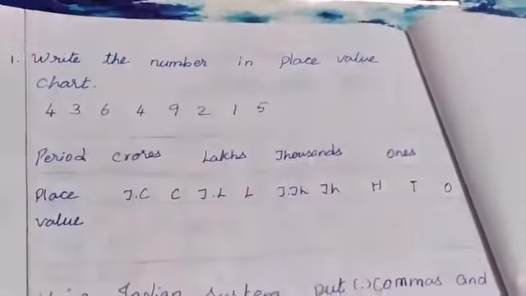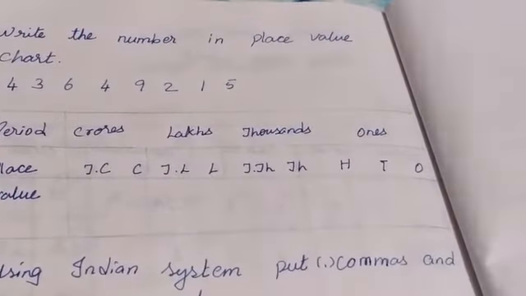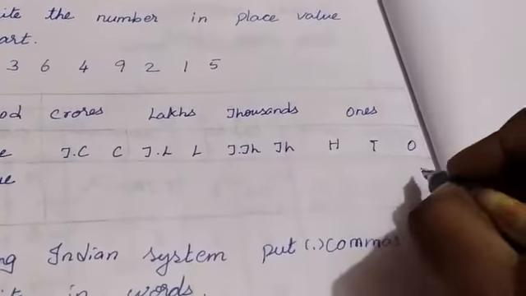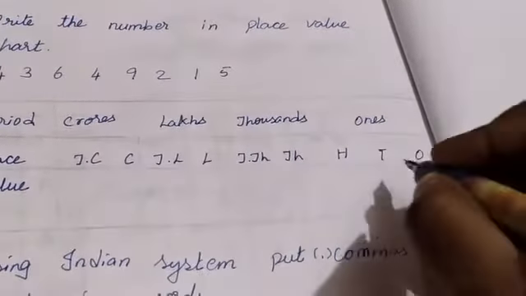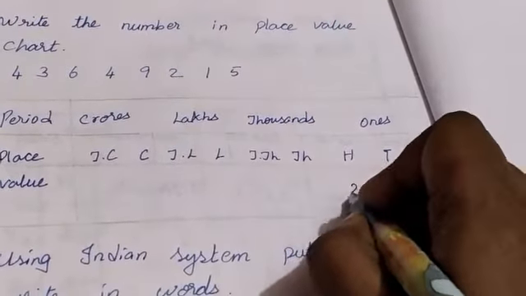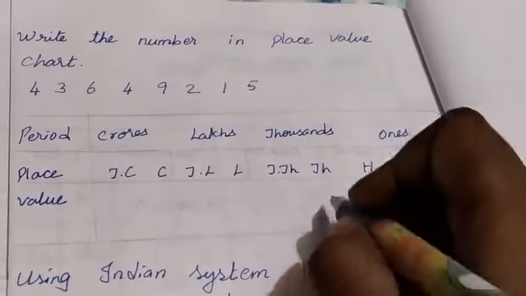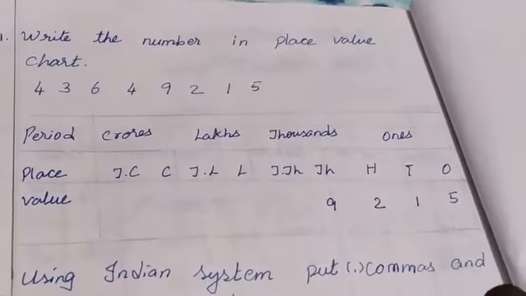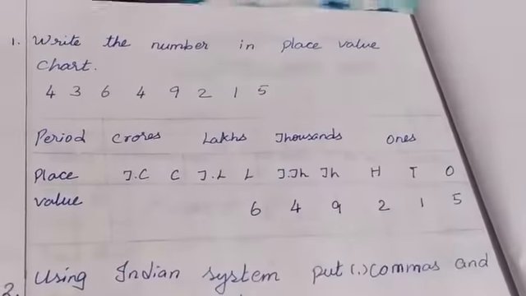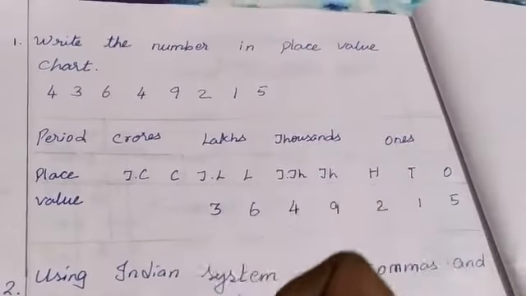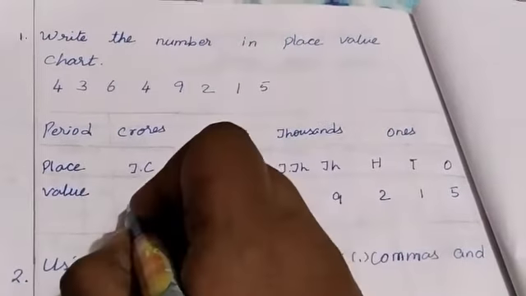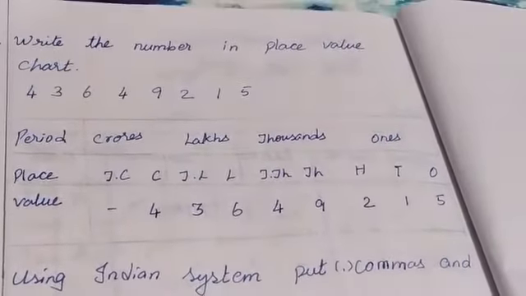Next we are going to write the number. From the last, we want to write the number 5 in the ones place value. Next 1 in the tens place value. 2 in the hundreds place value. Next 9 in the thousands place value. Next 4 in the ten thousands place value. Next 6 in the lakh place value. 3 in the ten lakh. Next 4 in the crore. For ten crore, here is no number, so we may put the hyphen. Like this you want to write it.